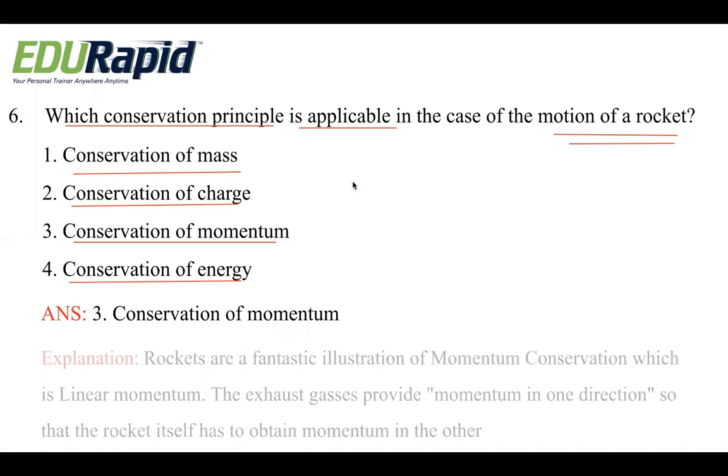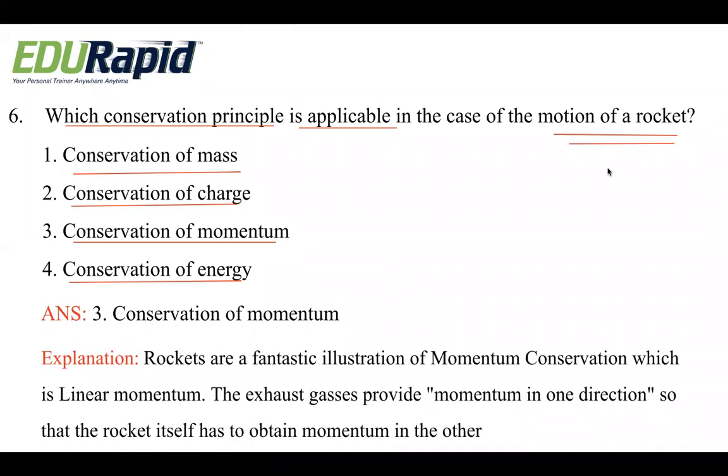It is conservation of momentum. See, what does conservation of energy state? Energy can neither be created nor be destroyed, but it can be transferred from one form to another form. But here, momentum states that before the collision and after the collision, the total momentum will always be the same, right? So in case of rocket, it is conservation of momentum. It will always follow the principle of conservation of momentum.